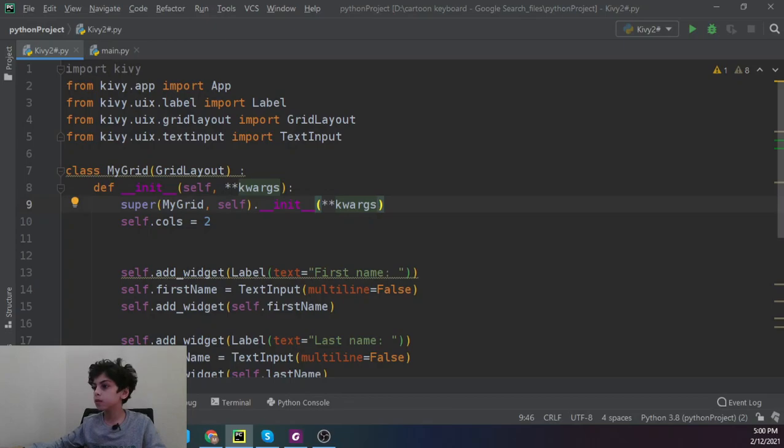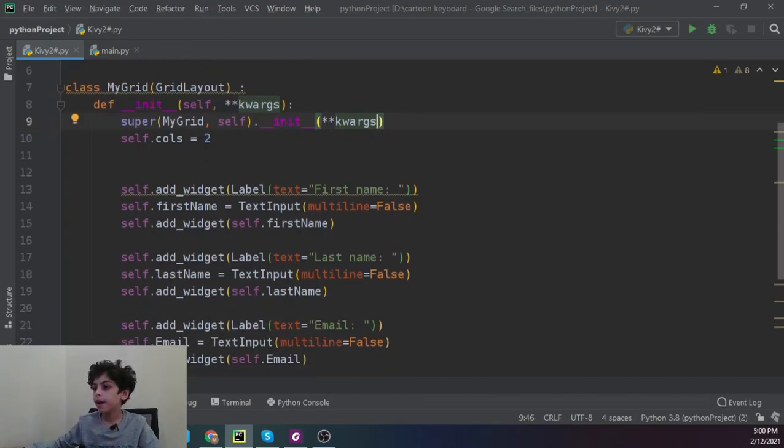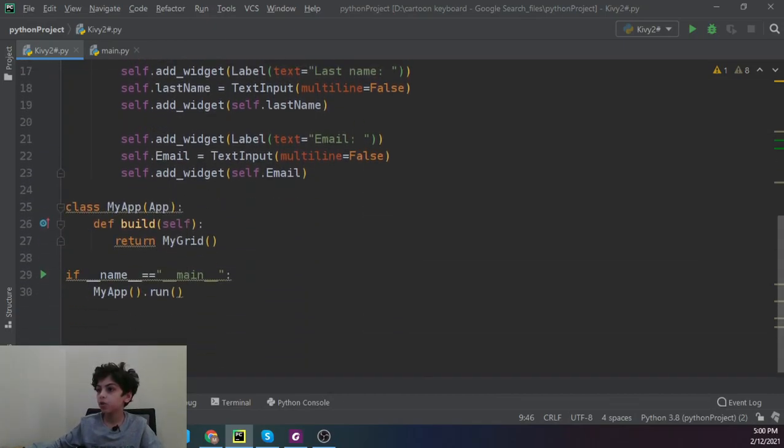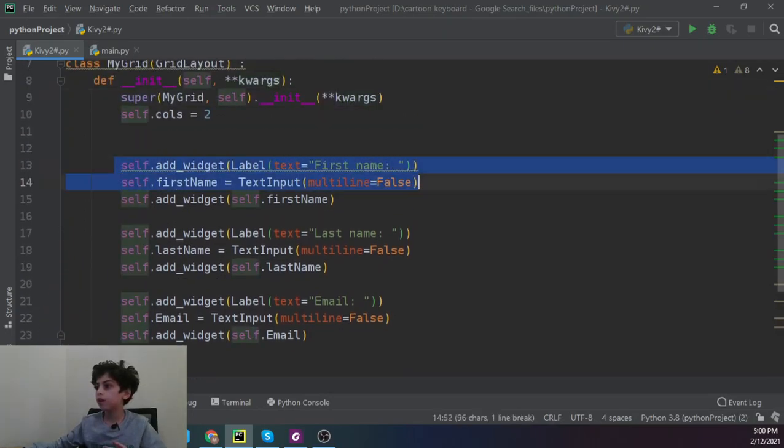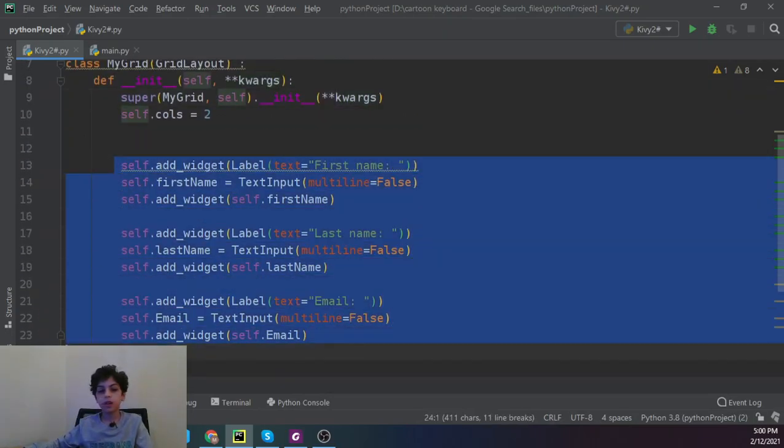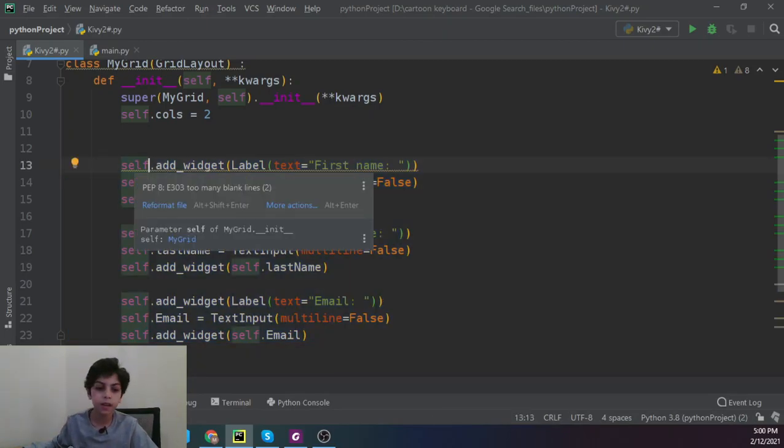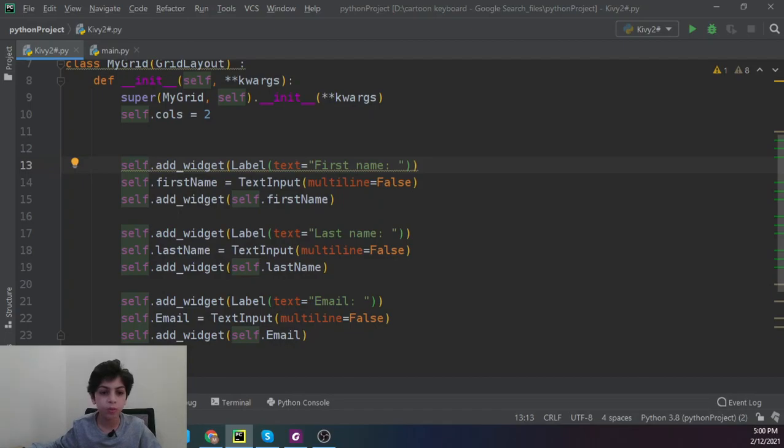We're going to be using the same kwargs to load our grid, and below that we're going to start telling what we want our grid to be. So we want our grid to have two columns, and after that we're going to say what we want to print, what our input is, telling the computer what we want in our grid to be.